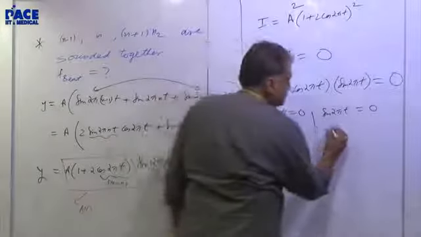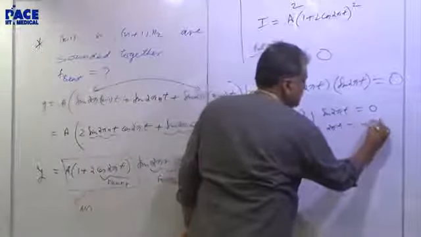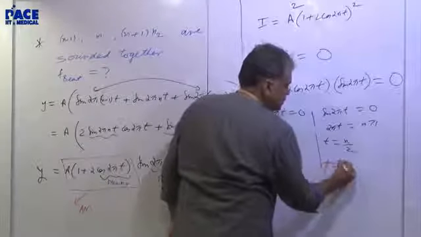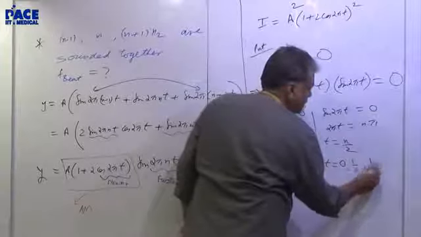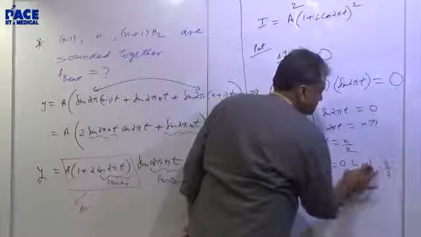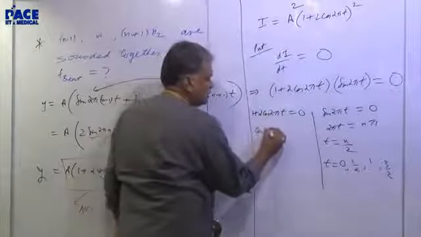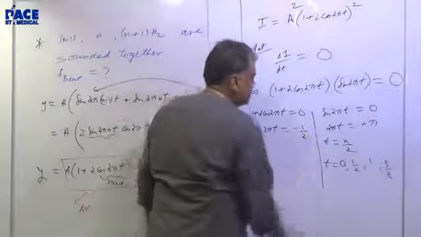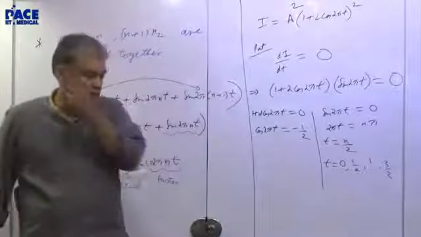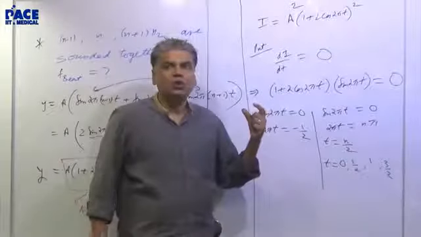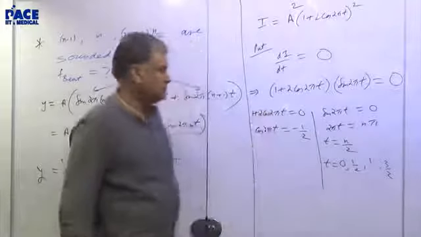If sine 2πt is 0, 2πt equals nπ, or t equals n by 2, or t equals 0, half, 1, 3 by 2, etc. And if the other is 0, this means cos 2πt is minus half. What is the principal value for minus half? Cos θ equals something: 2nπ plus minus α. So what is alpha?